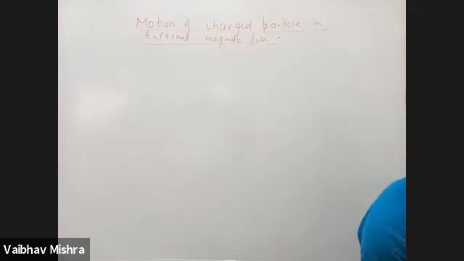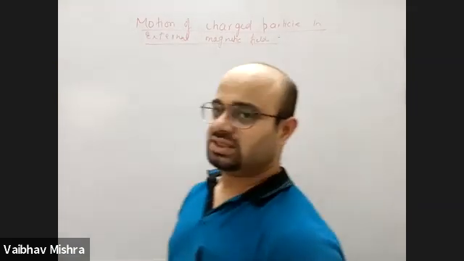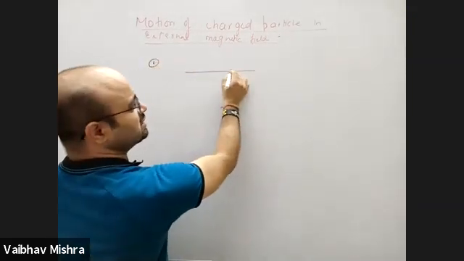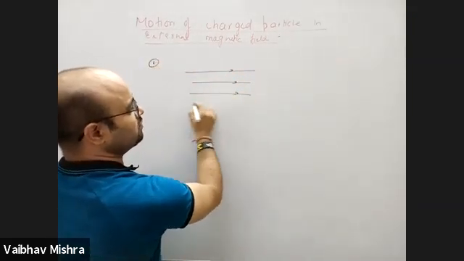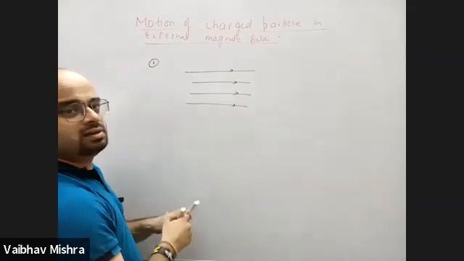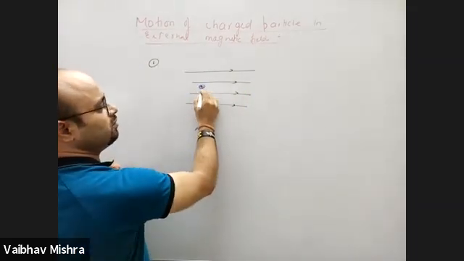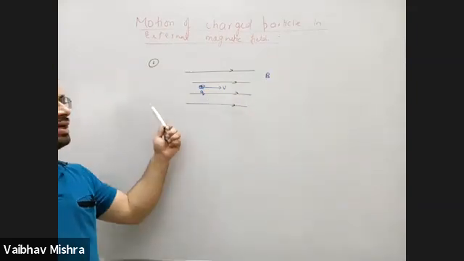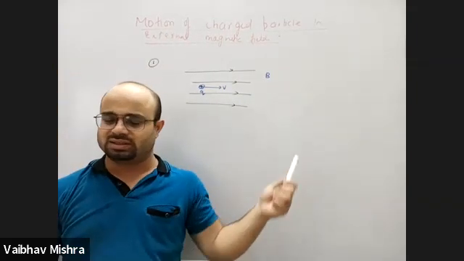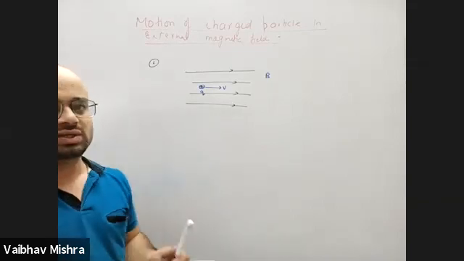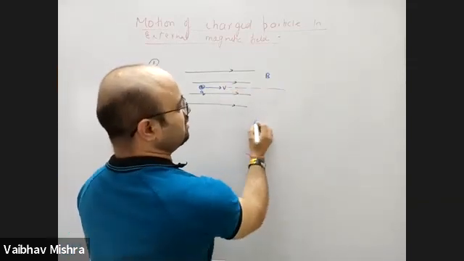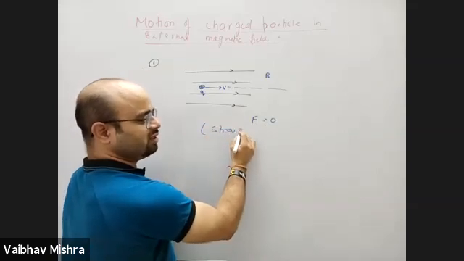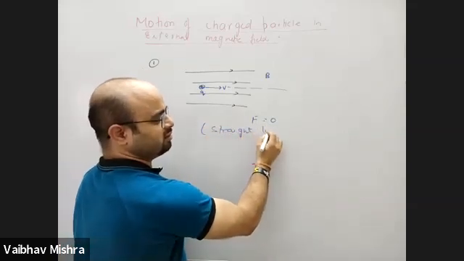Okay, great. So when a charged particle moves parallel to the magnetic field, that was the first case. I'm not writing it; it's written in your notebook. You just have to check your notebook and revise it. When a charged particle enters parallel or anti-parallel, the path is a straight line, no force, no change in velocity, magnitude as well as direction. It will continue. Force does not act on it. It will move on a straight line path.